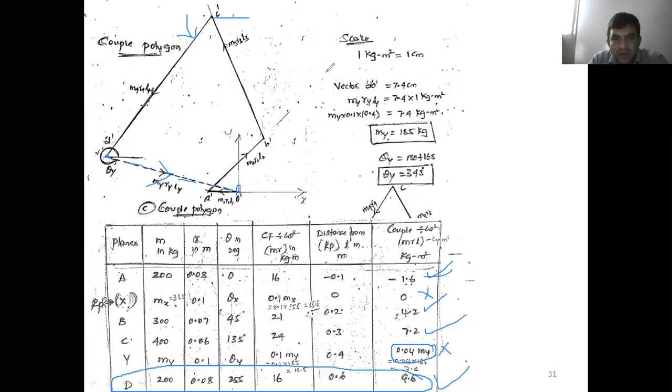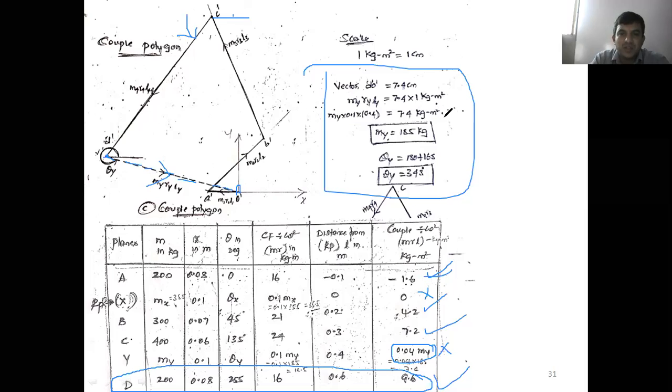Now from the couple polygon, you can see the vector D dash O dash is equal to 7.4 centimeter. What is D dash O dash, which is unknown here? My, ry, ly, nothing but 0.04 my. That is equal to 7.4 centimeter. 1 centimeter is equal to how many kg meter square? 1 kg meter square, multiply the scale. It's a 1:1 scale. Now 7.4 kg meter square you get. Now finally my is equal to 185 kg you will get.